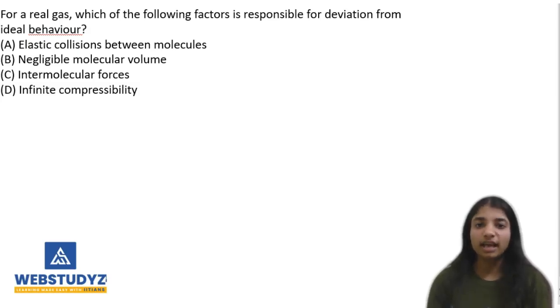Second is negligible molecular volume. Third is intermolecular forces, and the fourth is infinite compressibility. Whenever we consider real gases, the main factor responsible for their deviation from ideal behavior is their intermolecular forces. So the answer is option C, intermolecular forces.